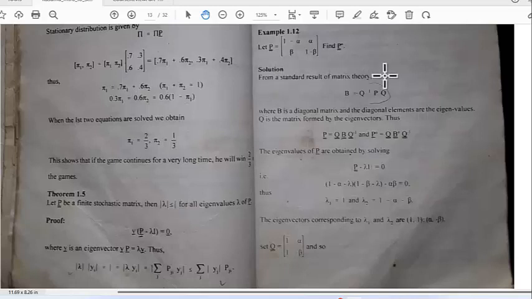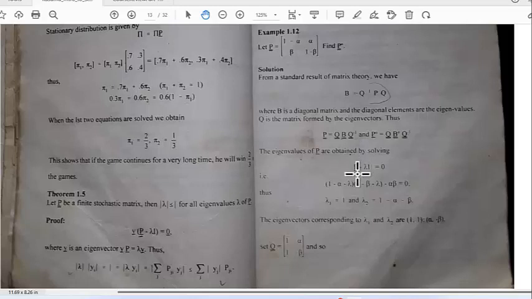Another useful fact: you may know that you can typically diagonalize a matrix using this matrix Q. B equals Q inverse P Q, where B is a diagonal matrix. You can move the Q's to the other side and write P equals Q B Q inverse. Then the nth power of P is Q times B to the n times Q inverse. This is a fast, convenient way of computing the nth power of a matrix. This works for general matrices, and in particular for stochastic matrices.